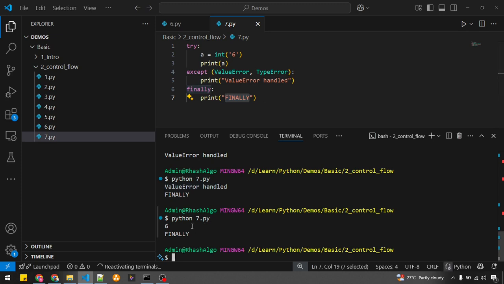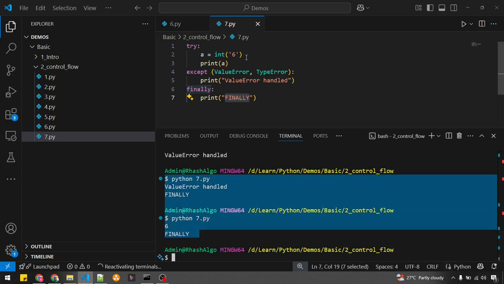So in both cases, irrespective of whether the program is successful, that means whether the code within the try except is successful or throws an error, in both cases I am going into the finally block and executing whatever code is present in that finally block. Okay, why do we need finally?